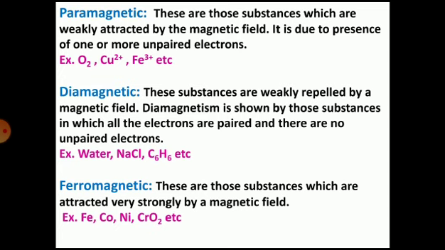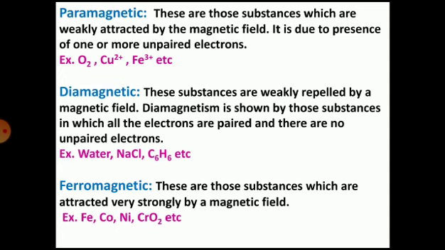These are those substances which are weakly attracted by the magnetic field. It is due to the presence of one or more unpaired electrons. Example: oxygen, copper 2 plus, iron 3 plus, etc. So paramagnetics are those substances which, when kept in a magnetic field, are attracted weakly towards the magnetic field, and this is due to the presence of one or two unpaired electrons.